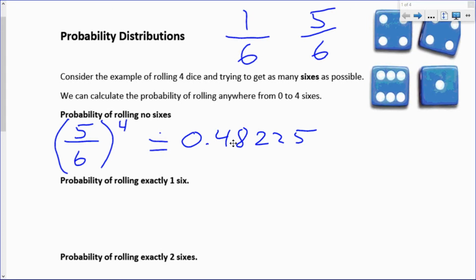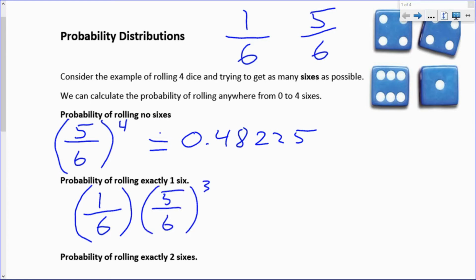Okay, how about the probability of rolling exactly 1 6? So imagine it like this. Imagine the first roll is a 6. And the next 3 rolls cannot be 6s because we want exactly 1 6. So that would be (5/6)^3. Now that's only one way to roll exactly 1 6. It doesn't have to be the first die. It could be the second die, the third die, or the fourth die. So we actually multiply by 4, or sometimes we might say 4 choose 1. Choose one of the dice to be the 6, and the rest are not. And that works out to approximately 0.3858.